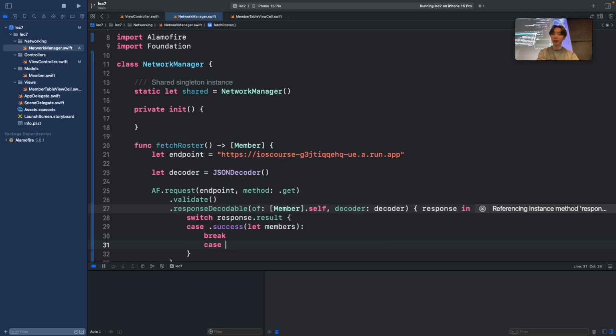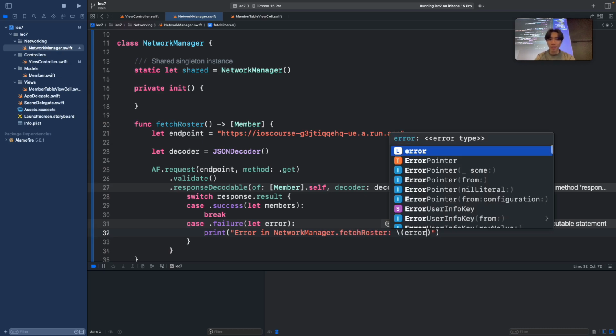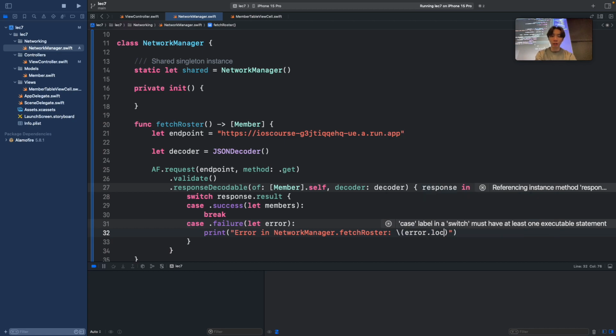Otherwise, there's going to be some kind of failure. So you do case .failure, and then it gives us an error. Now, what do you want to do with that error? Typically, we just want to print it out so that we can see what's wrong. So what you want to do is print "Error in NetworkManager.fetchRoster" and then pass in the error. And then we typically use .localizedDescription to make it a lot more clear.